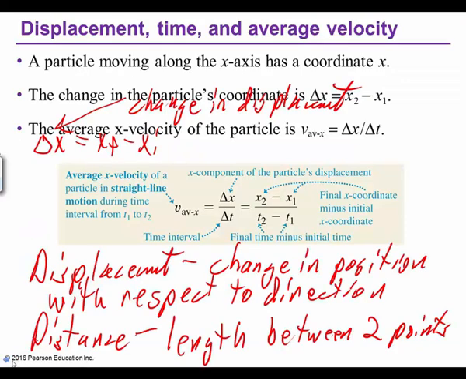Okay. So the change in displacement, delta x, is final minus initial. Let's graph it.